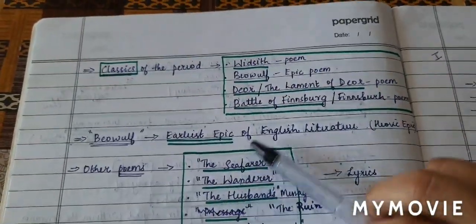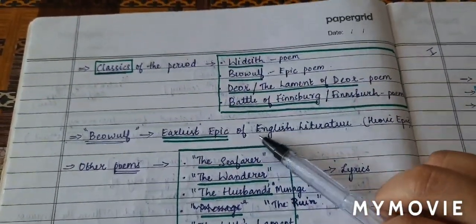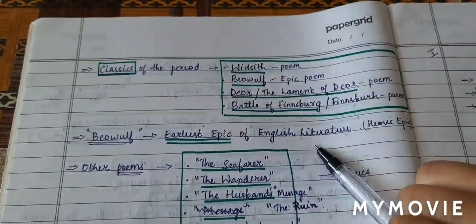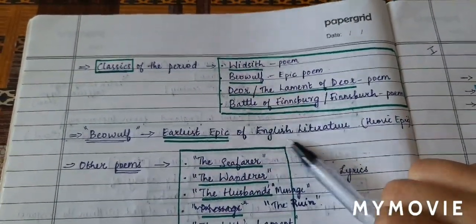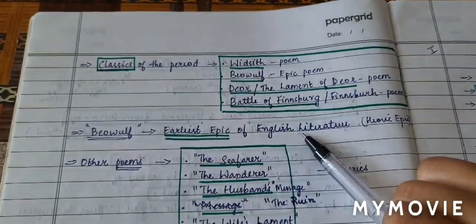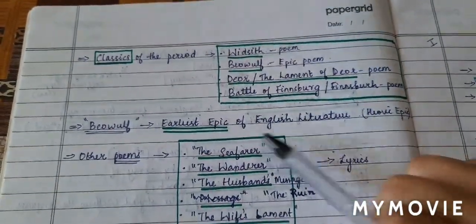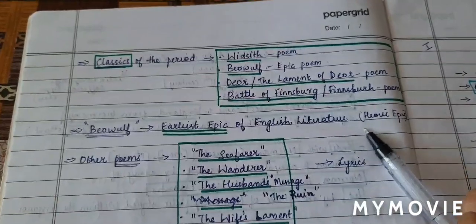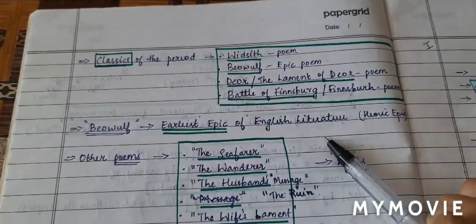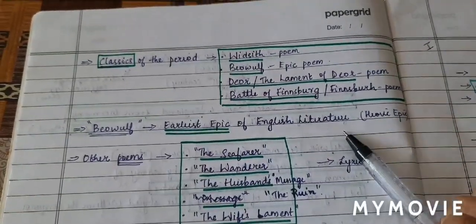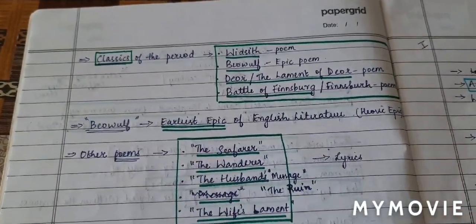Among these, Beowulf is very important and it is the epic poem. It is the earliest epic of English literature. So this is a question: which is the earliest epic of English literature? That is Beowulf. Beowulf is also known as a heroic epic. So the earliest heroic epic of English literature is Beowulf.